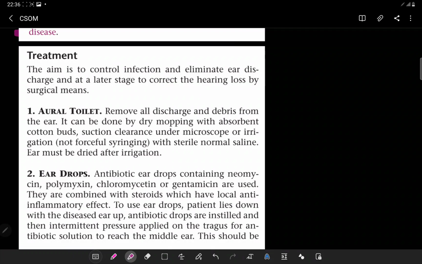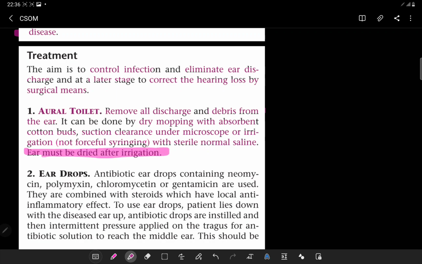Firstly, if it's an active disease, whenever there is a discharge, the aim is to control the infection and eliminate the ear discharge, and at a later stage to correct the hearing loss by surgical means. The first thing is that if the patient comes to you with active disease, with a discharge from the ear, then you have to do the aural toilet, that is, remove all the discharge and debris from the ear. It can be done by dry mopping with an absorbent cotton bud, suction clearance under the microscope, or irrigation, non-forceful syringing with sterile normal saline.